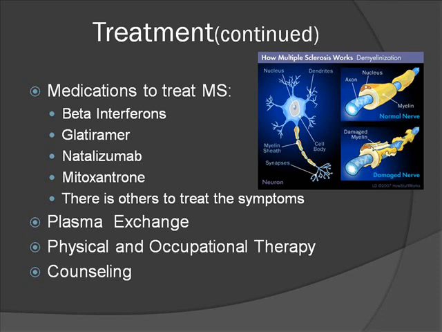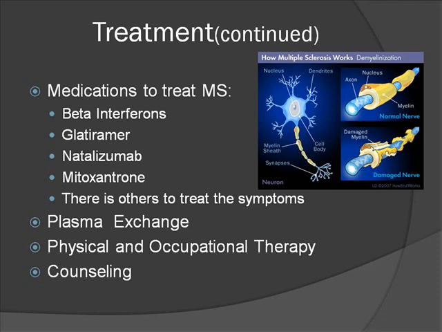Plasma exchange is another type of treatment. This process is where doctors remove blood and mechanically separate the blood cells from the plasma. They then mix the blood cells in the replacement solution, which is normally made of albumin or a synthetic fluid that has similar properties as plasma, and then it goes back into the body.